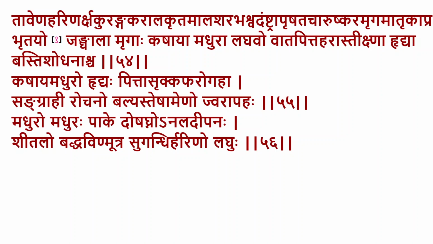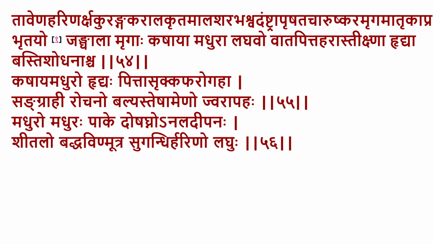That's why the Jangala Mrugaha, in general, are Kashayaha, Madhuraha, Laghavaha, Vatapittaharaha, Tikshnaha, Pathyaha, Bastisodhanashta. These animals would have Kashaya Madhura rasa, Laghu guna and Vatapittahara, Tikshna also. कषाय मधुरो हृद्यः पित्तासु कफरोगः संग्राही रोचनो बध्यः तेषां येणो ज्वरापहः.